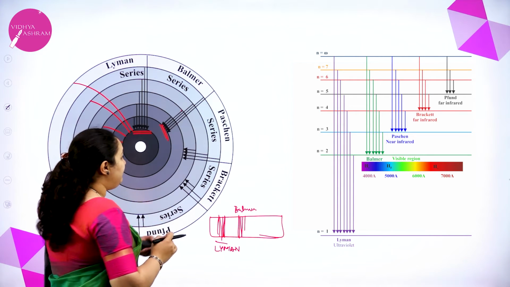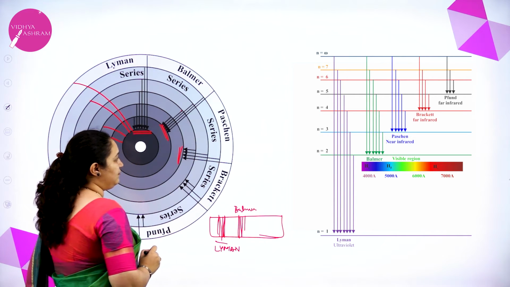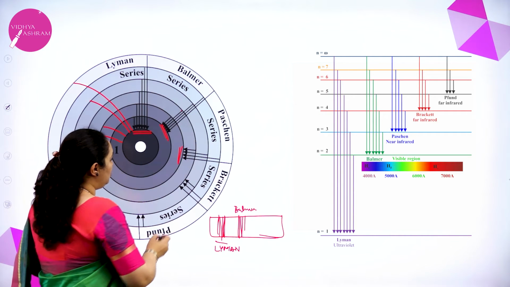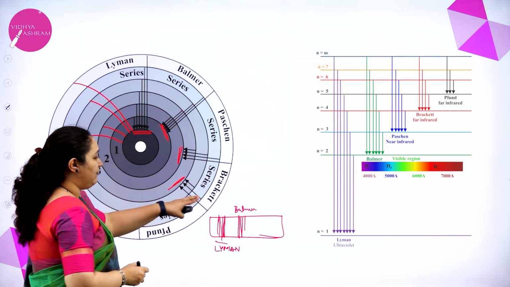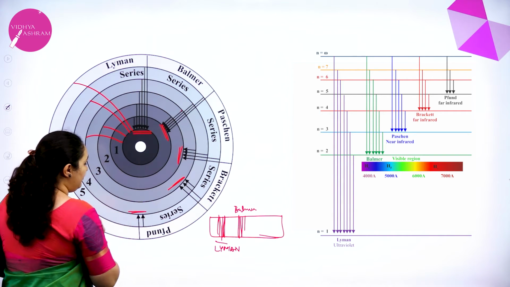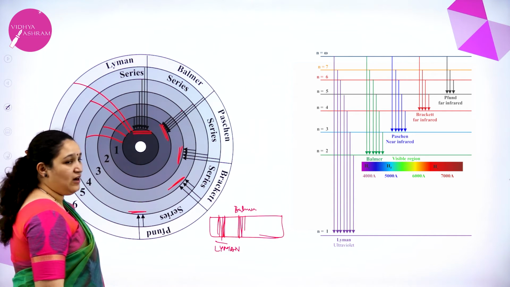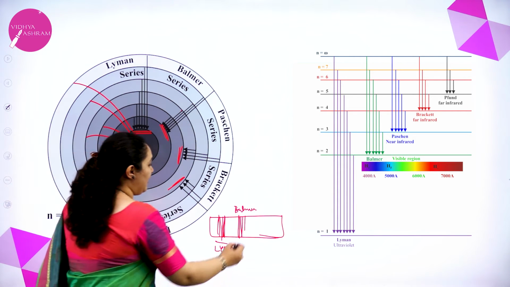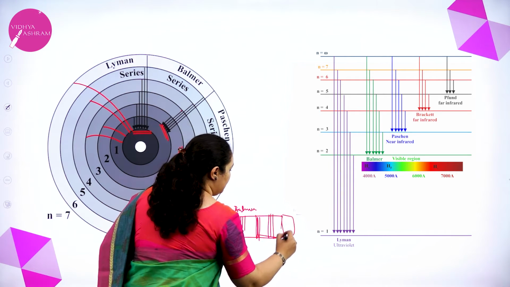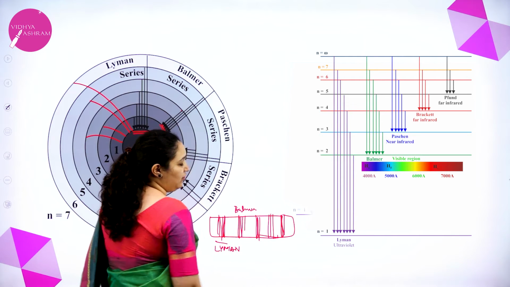So it depends on which energy level it is coming to. If it comes from a higher energy level to the 3rd level, we call it the Paschen series. From the higher level to the 4th level, we call it the Brackett series. From the higher level to the 5th orbit, we call it the Pfund series. So you get 5 series of lines like this: Lyman, Balmer, Paschen, Brackett and Pfund.